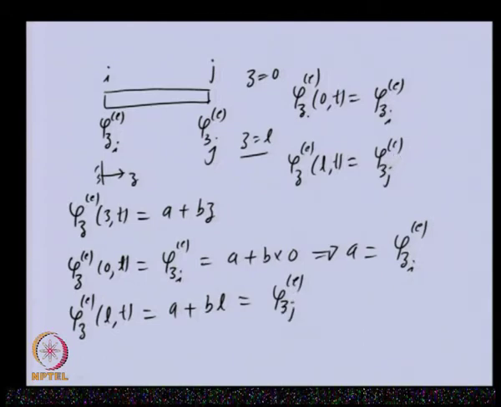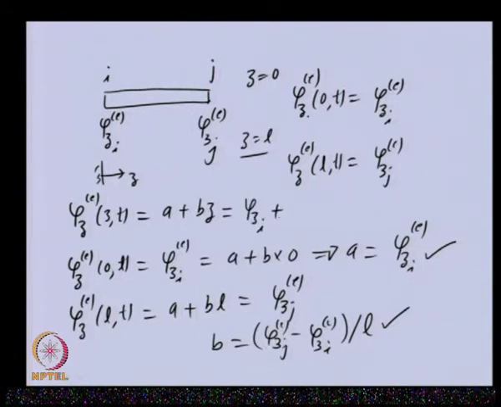And now we already know A is this one, so B can be written as phi z j minus phi z I for the element, divided by L. So, you can see that we are able to obtain A and B, and this we can substitute in this equation: phi z I plus (phi z j minus phi z I), all for the element, divided by L, times z.